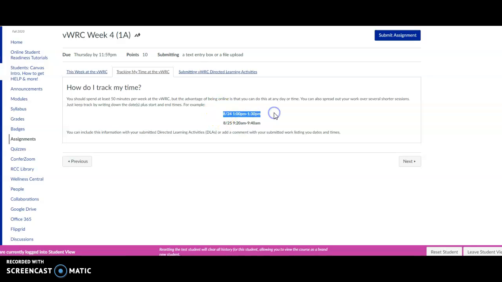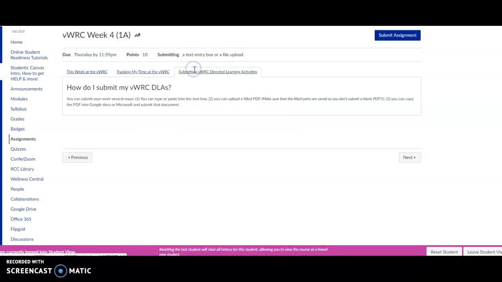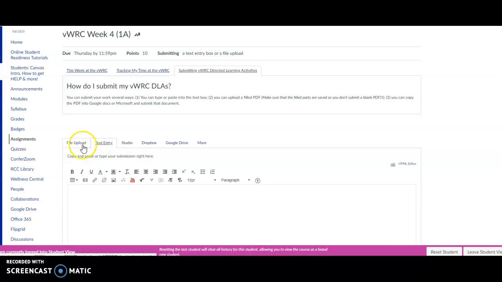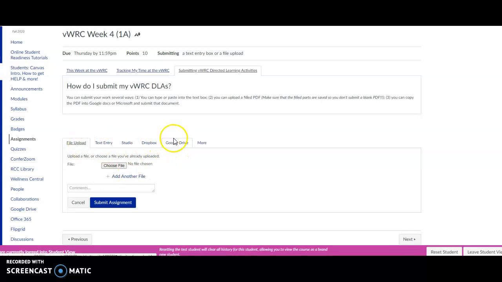I wanted to remind you that in terms of tracking your time, you can just write down somewhere in your DLA the date and about how long you spent. It could be more than one day, it could be 2-3 days, however long it takes. In terms of submitting it, you click Submit Assignment, and you can do File Upload or Text Entry. I know that some people have been able to use Google Drive, but sometimes there can be issues with the permissions. So the top two are these ones. And as I've done before, if you want to snap photos and upload those, that's certainly fine on this kind of thing.